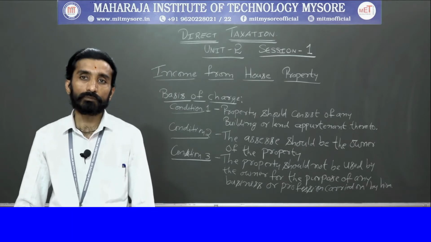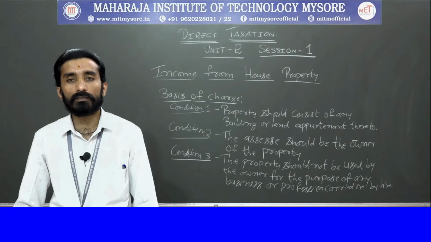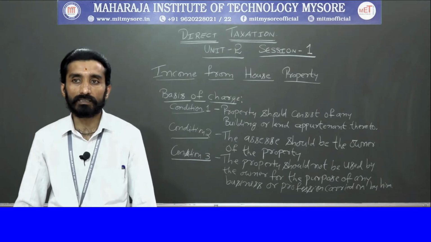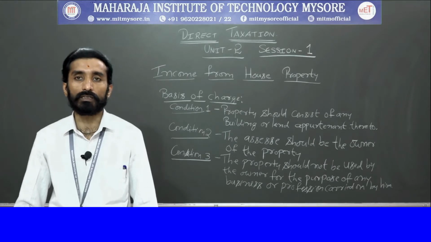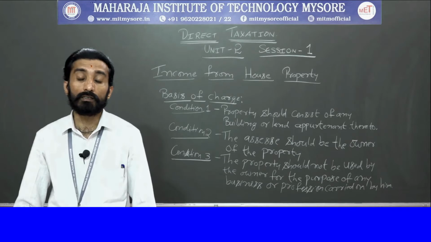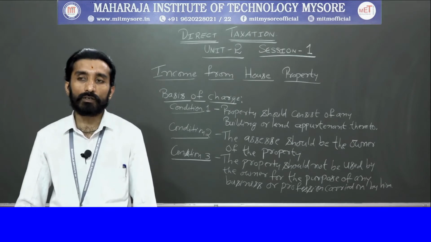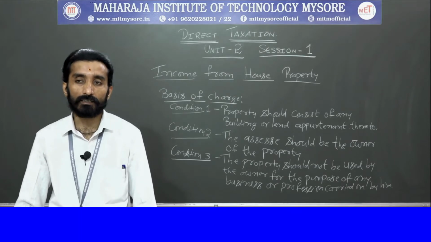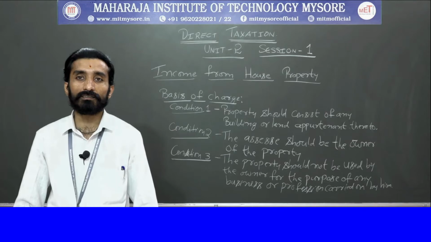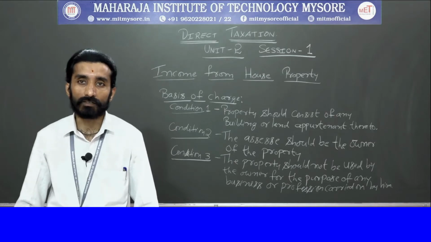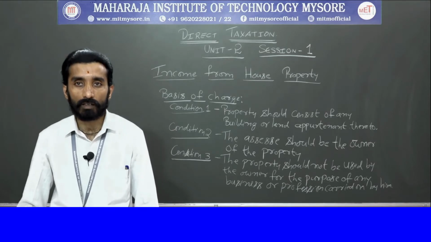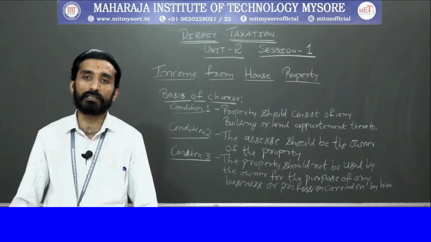And also, as per the income tax authority, there is no differentiation saying that this is a commercial property and this is a residential property. For example, if you go with your electricity charges, they say that this is a residential house, the charges are different, and this is a commercial shop, the charges are different.